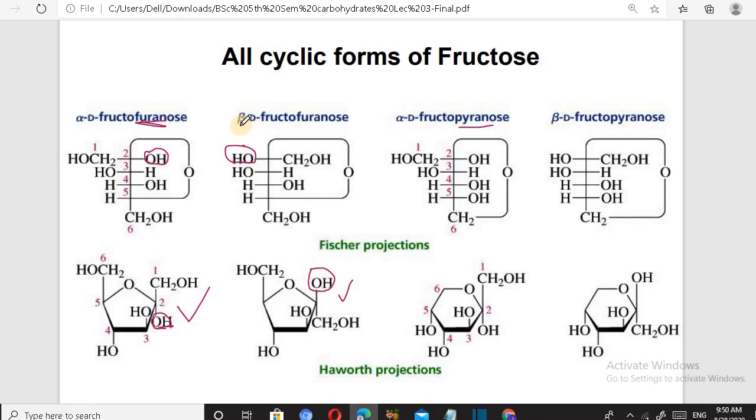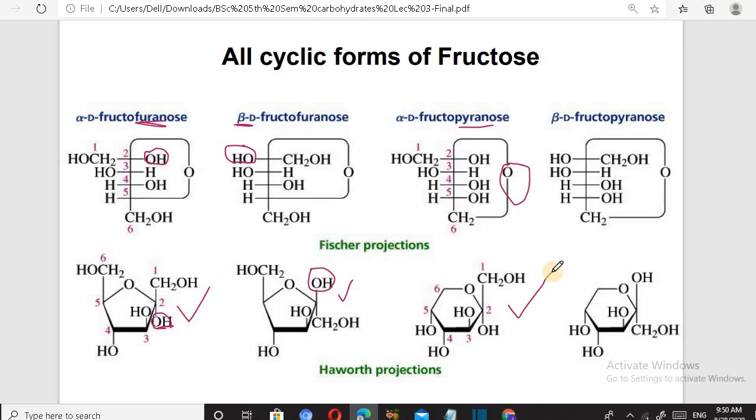So, fructose with furanose ring structures: alpha-D-fructofuranose and beta-D-fructofuranose. Similarly with pyranose ring structures. In pyranose we have a ring of 6 atoms, 1, 2, 3, 4, 5 carbons and 1 oxygen. So these are the same structures resembling glucose.